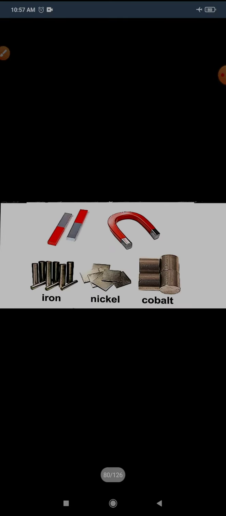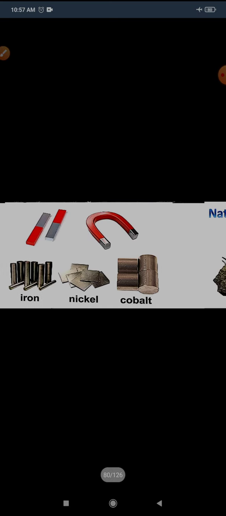Okay, and see how it is attracting. Now it sticks to this magnet. So yes, magnet attracts metals. Here you can see iron, nickel, and cobalt. A magnet can also attract objects made up of cobalt and nickel. Iron we all already knew, but the next ones are nickel and cobalt.